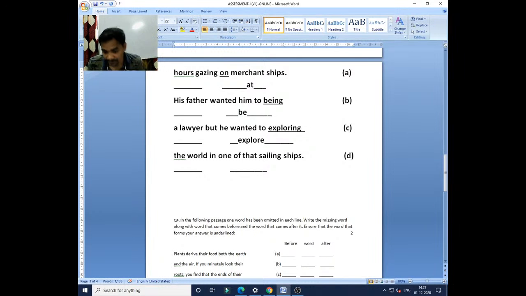of the sailing ships. Now column number D, you need to be very careful while answering it. Yes, Santosh, you are correct, because after "to" it will always come the present tense. Very good. The last one, who can tell me, column number D. The word in one of that sailing ships. Somebody has written "into the". Allies, you have written "into those".